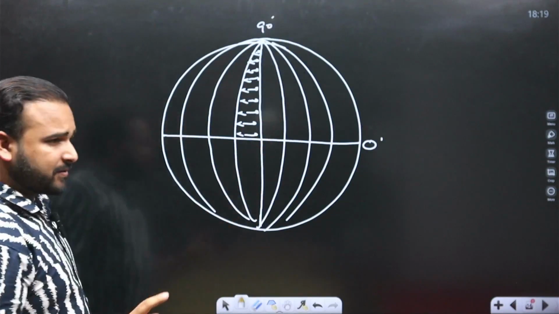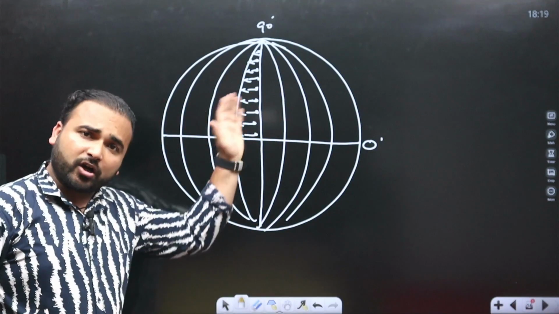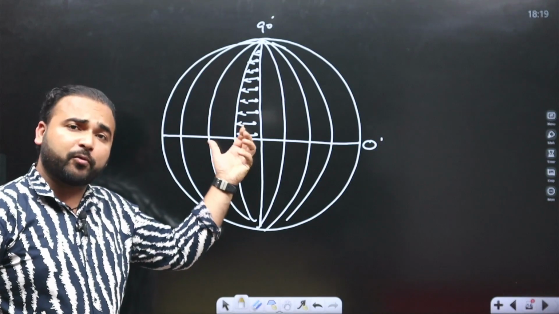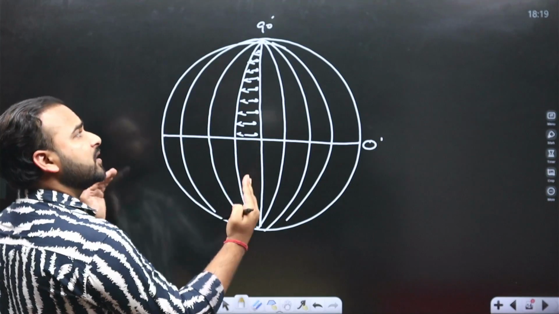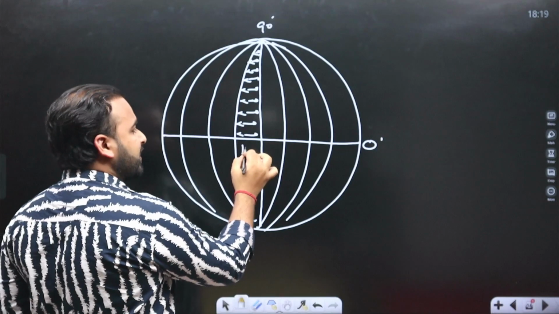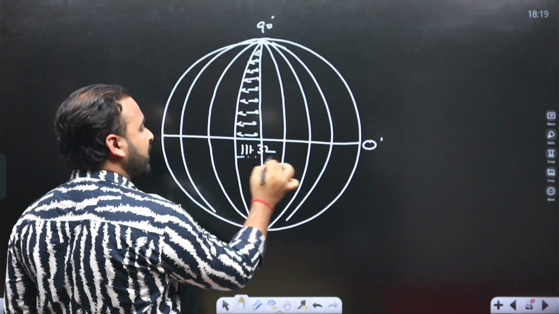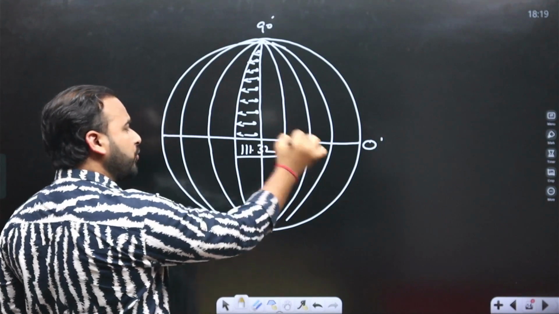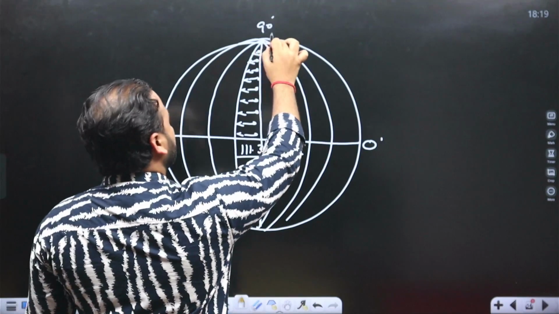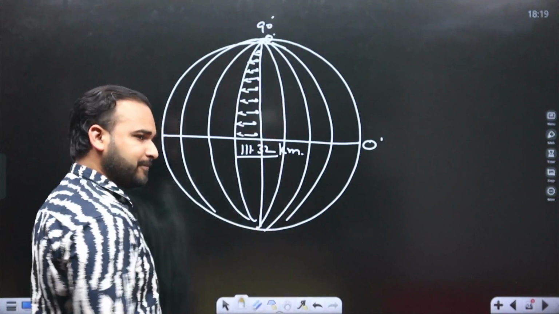Because of the arcuate shape of the Earth, there is a decrease in distance. It is maximum near the equator, 111.32 kilometers, and becomes 0 at the poles.